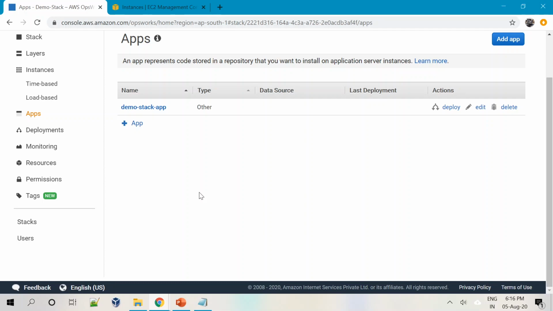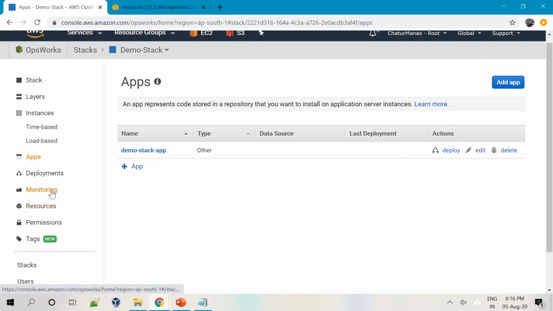Yes, the app is also ready, right? So what we'll do now, we have all our infrastructure ready. We created the instances, we created layers and everything, we set it right. We have an app.